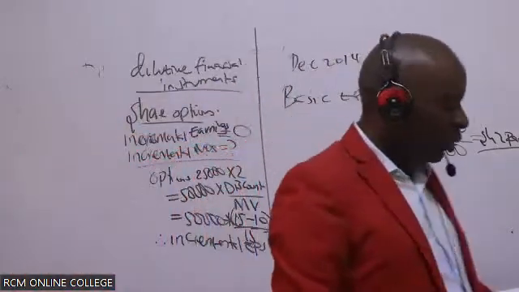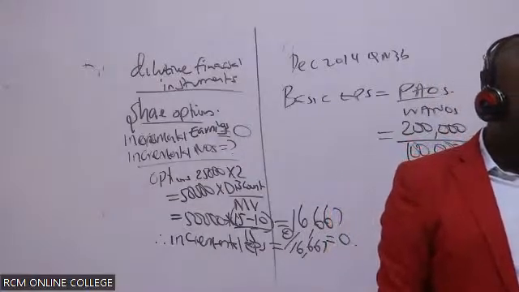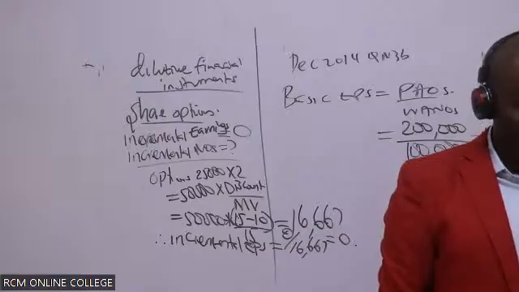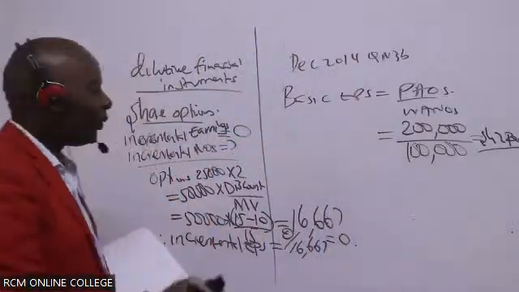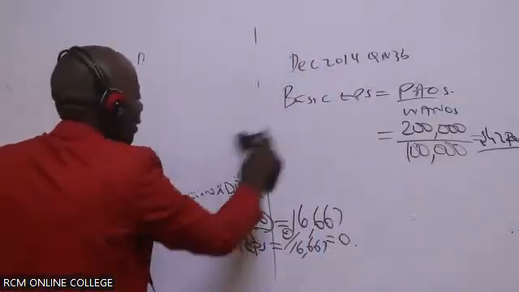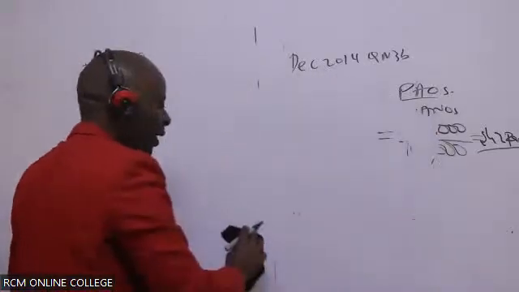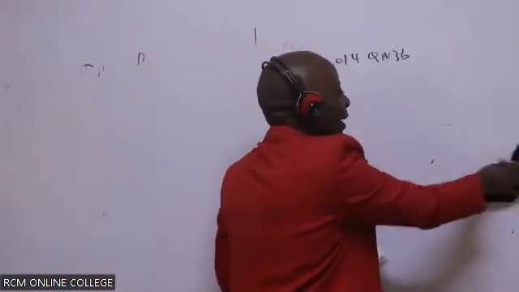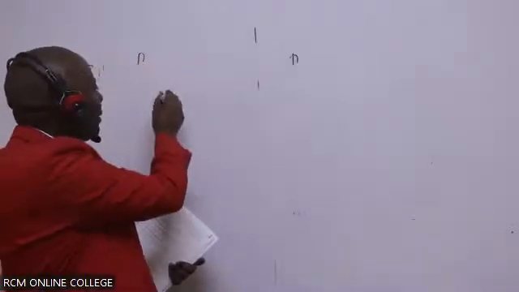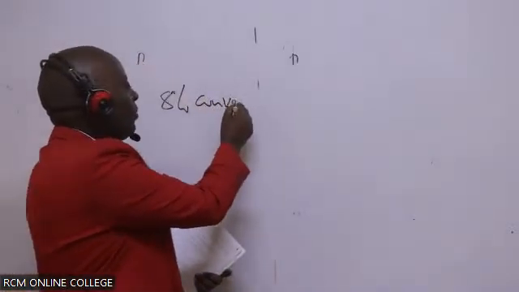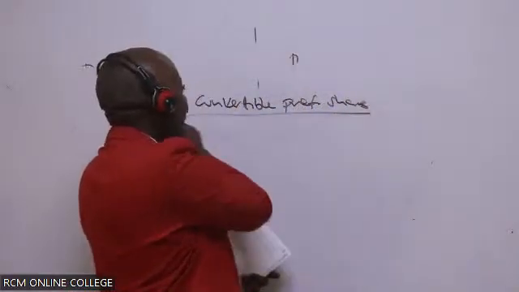Then we go to the next item, which is the convertible preference shares. Of course, this is always dilutive, unless you made losses. So we have 8% convertible preference shares. What do we have there, somebody?